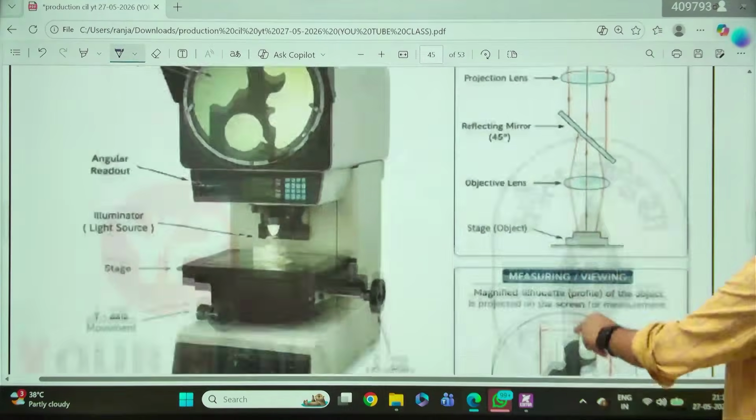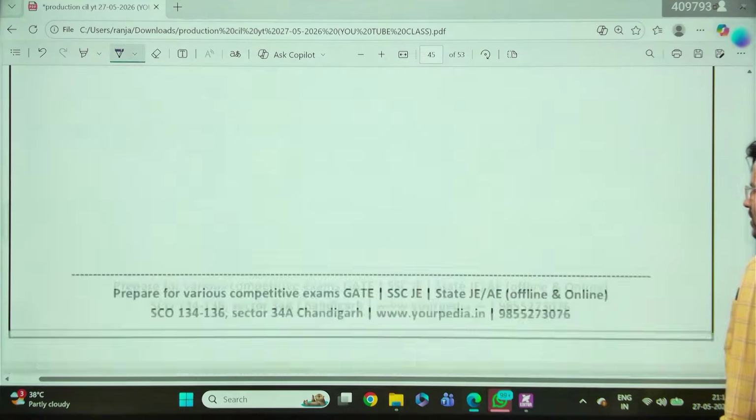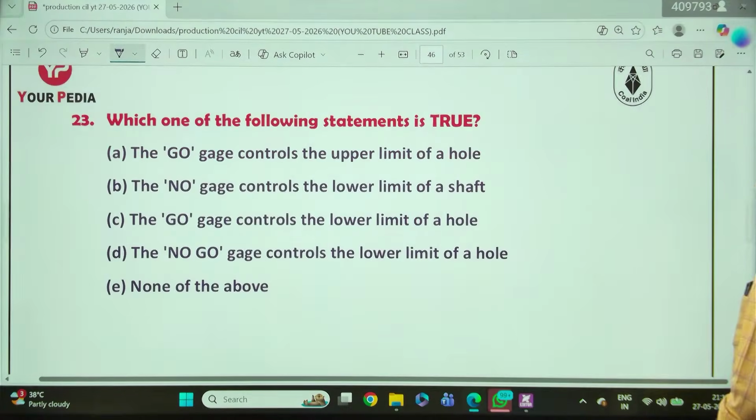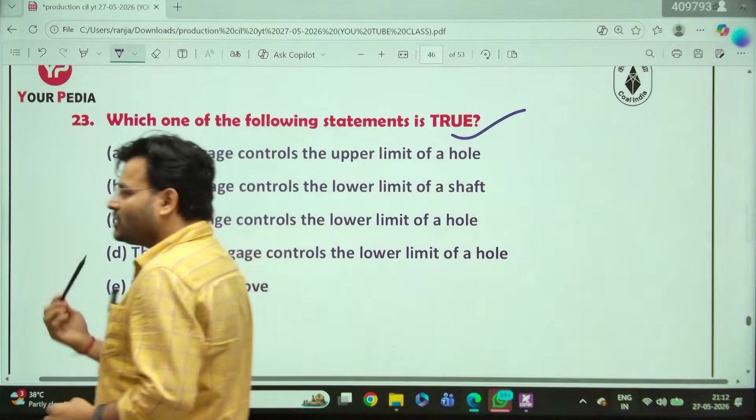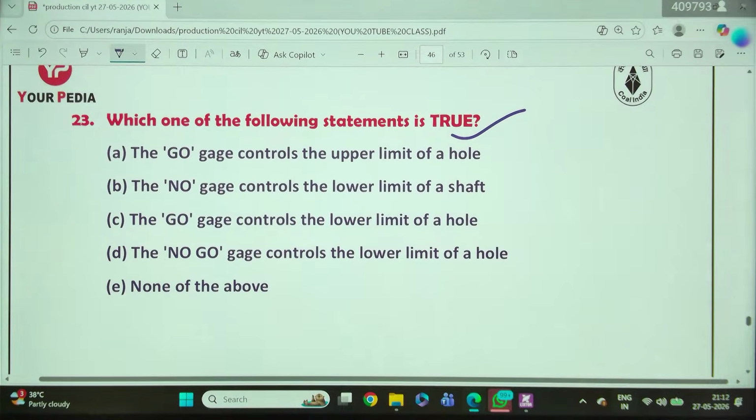They have given the long hair diagram. Okay, come to the next question. Which of the following statements is true? Answer that question. Which one of the following statements is true? That is a question from metrology and instrumentation. Answer that question.